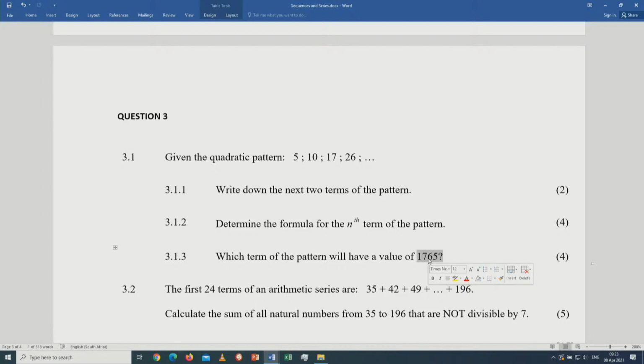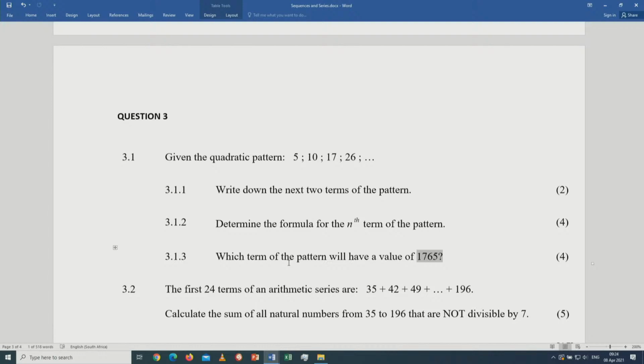And then you factorize. How do we factorize? Because it's a very big number, it is advisable to use the quadratic formula. Grade 12 learners, even grade 12 teachers, maybe I should remind you that from time to time we need to give our learners the opportunity to use the formula sheet. Once we have 3.1.3 written in standard form with 1765, it's a very big number, so it becomes difficult for learners to factorize. To make it easy for them, allow them to use the quadratic formula.